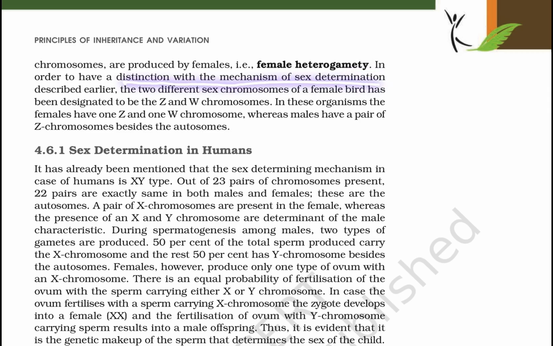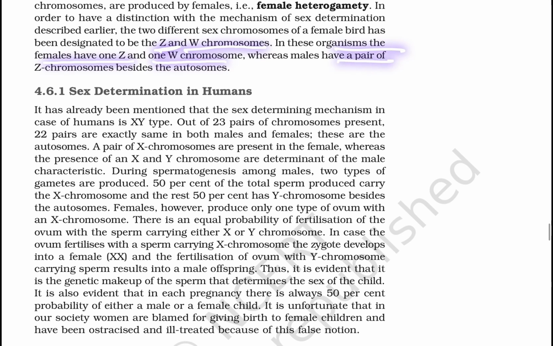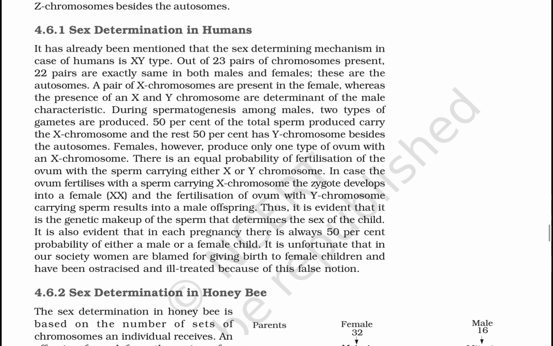In order to distinguish it from the mechanism of sex determination described earlier, the two different sex chromosomes of the female bird have been designated the Z and W chromosomes. In these organisms, the female has one Z and one W chromosome, whereas the male has a pair of Z chromosomes besides autosomes.